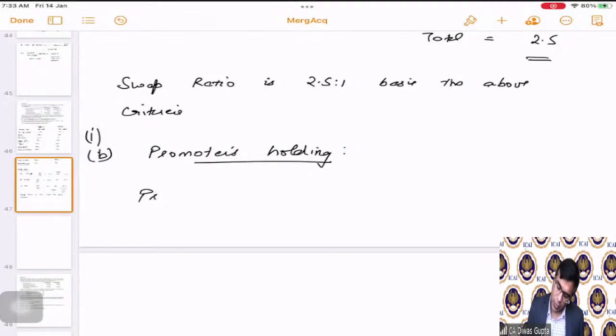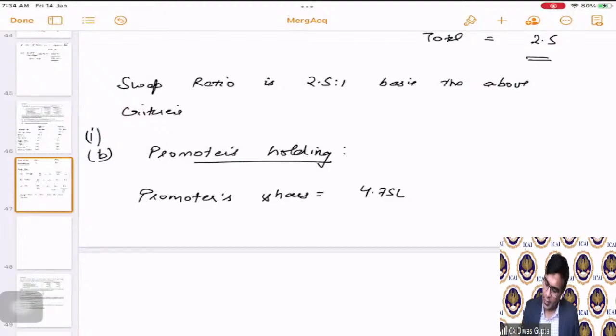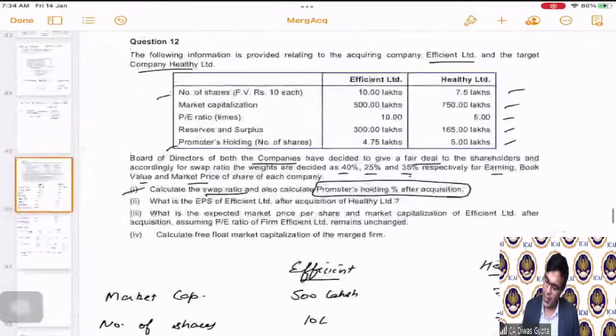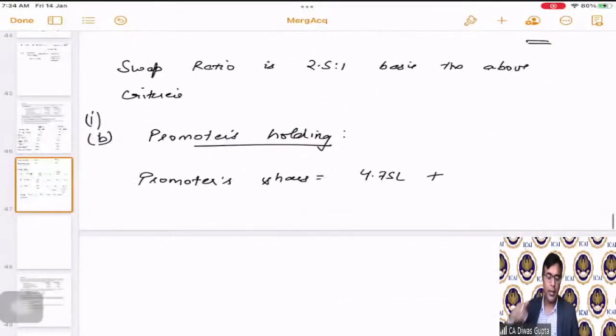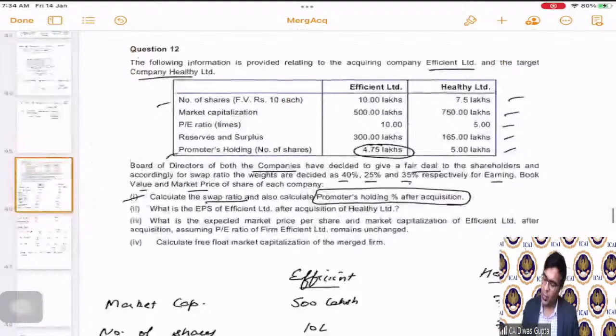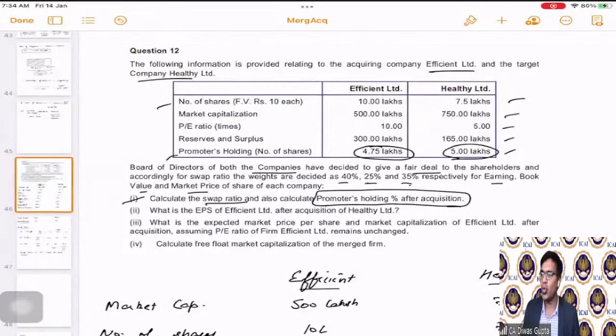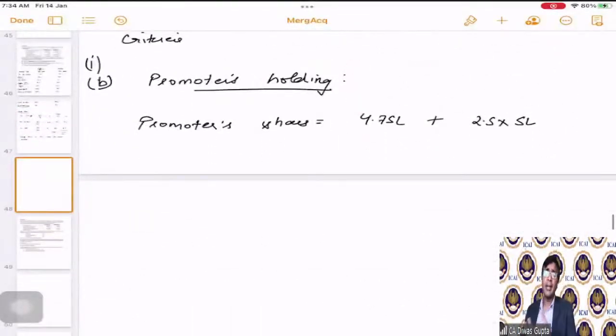Correct. So first of all, the promoters shares will be how much? 4.75 lakhs plus, because 4.75 is actually given in the question for Efficient Limited, they are already having. And the 2.5 times of the swap ratio, because 2.5 we have to multiply in 5 lakhs. 5 lakhs is already the promoters holding in Healthy Limited. Correct. So those also will be coming as a promoter here only. So this becomes a total of 17.25 lakhs.